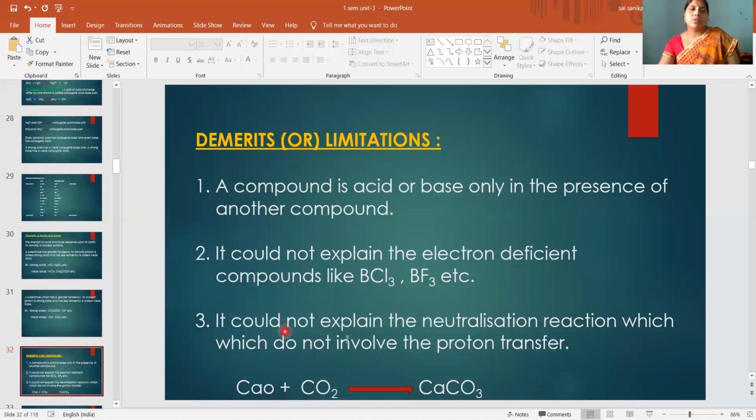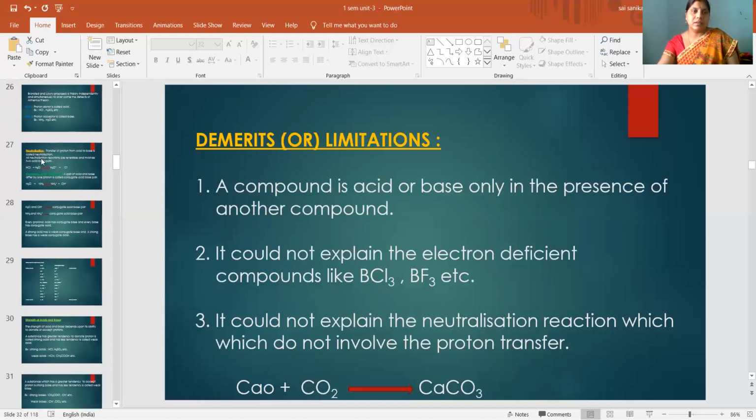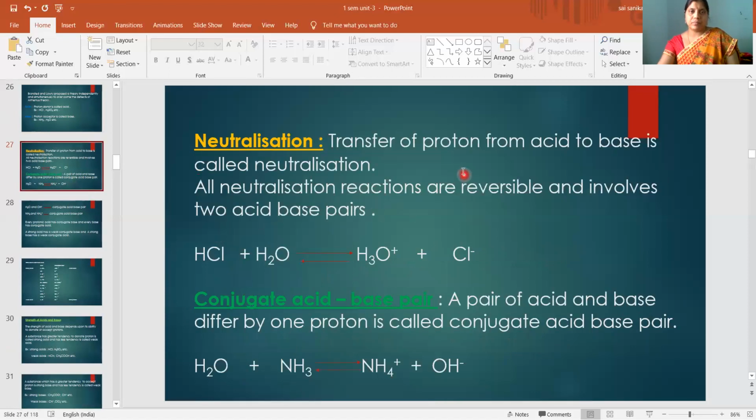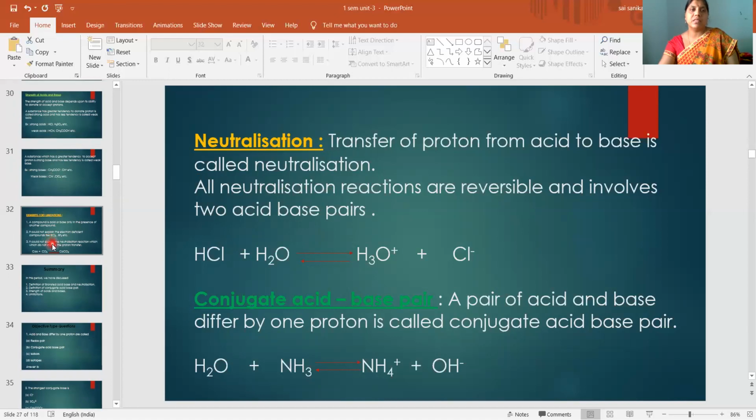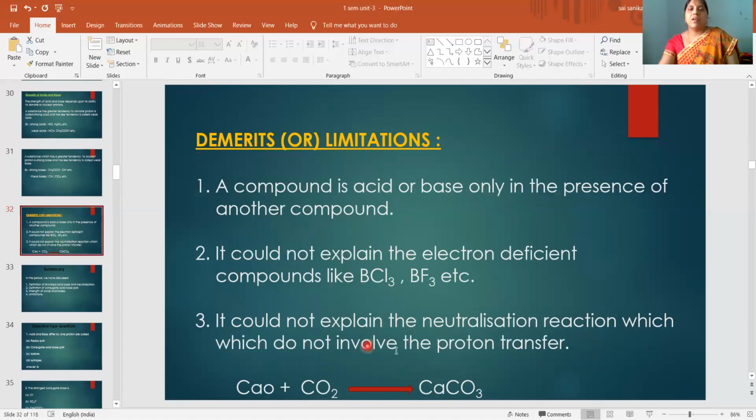Then third point, it could not explain the neutralization reactions which do not involve proton transfer. According to Bronsted-Lowry theory, the reaction in which proton transfer takes place from acid to base is called neutralization. Transfer of proton from acid to base is called neutralization. But there are some neutralization reactions in which there is no transfer of proton.